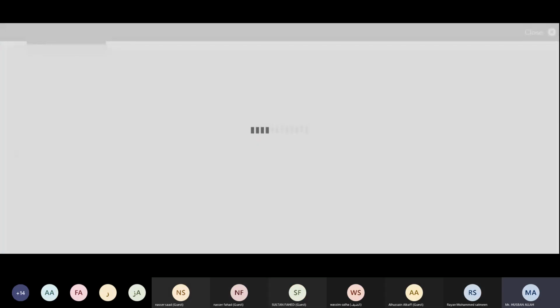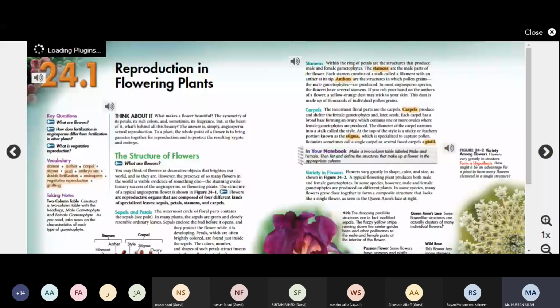Now, the last characteristic of plants which we are going to study is the reproduction of flowering plants, or the reproduction of flowers.